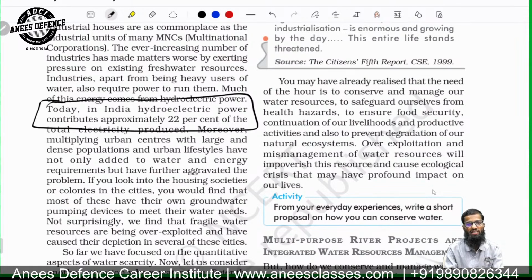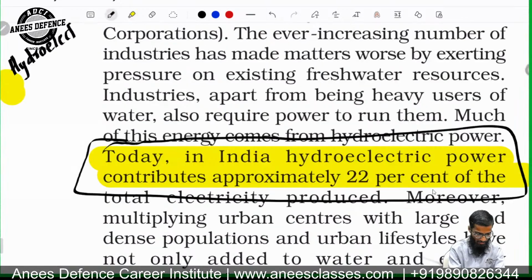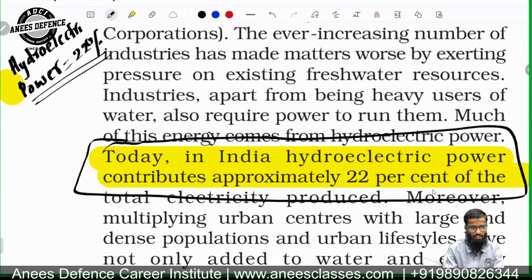So remember this: hydroelectric power contributes to almost how much? 22% of the total electricity produced. I will write it down so you can note. Hydroelectric power is almost 22%. Okay, remember this figure.